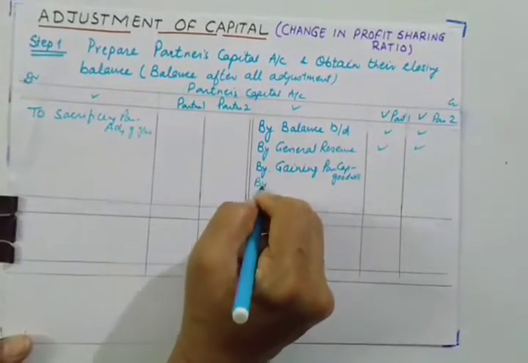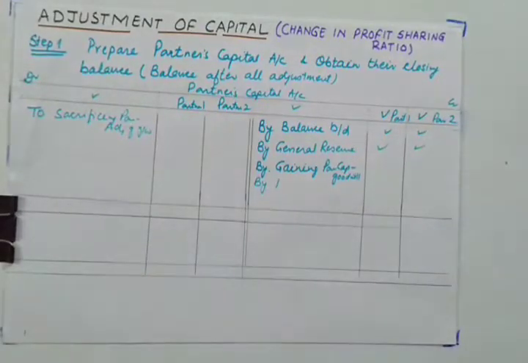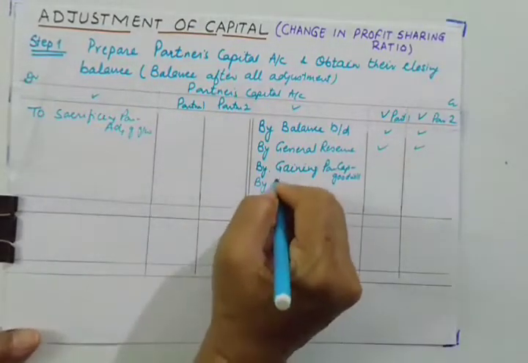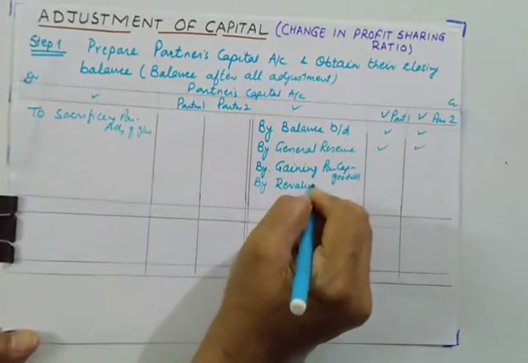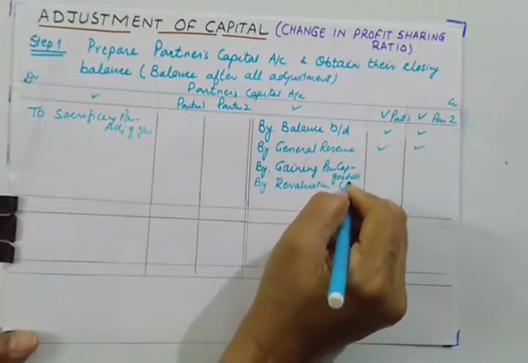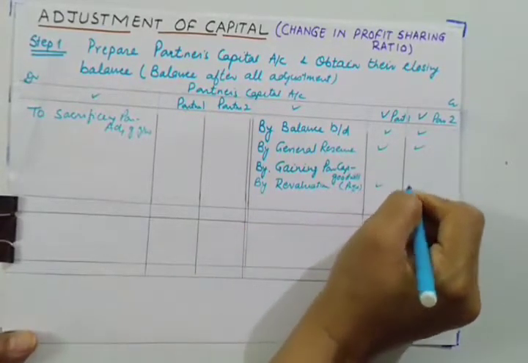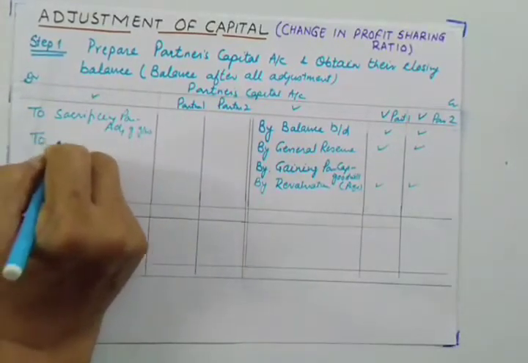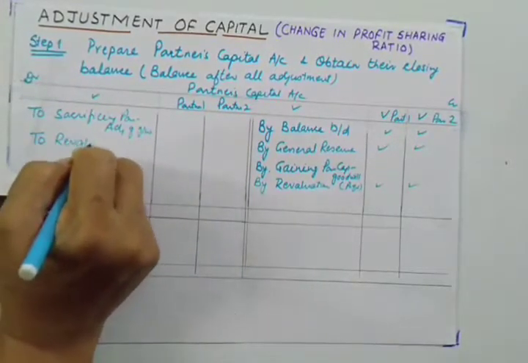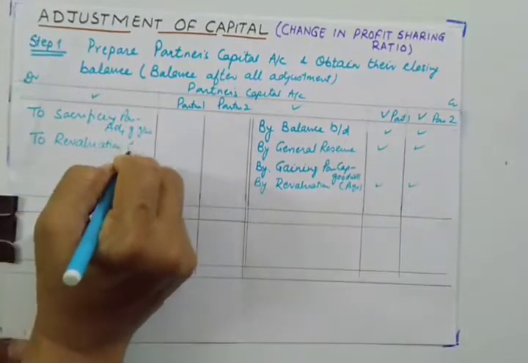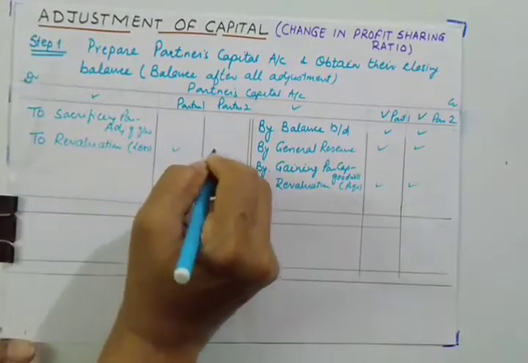Likewise, if there is revaluation profit, we'll be giving them the revaluation profit. And in case of loss, to revaluation, and here we'll be writing loss.